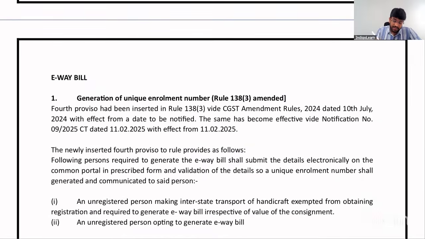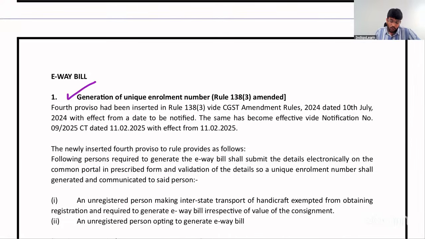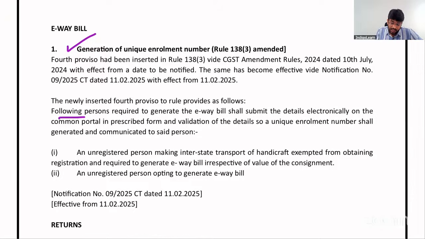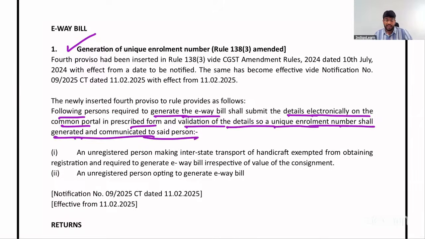Next point, friends. Generation of unique enrollment number, a small point where they brought in that the following persons who are required to generate waybill shall submit the details electronically on the common portal in the prescribed form, and after validation a unique enrollment number shall be generated and communicated to the said person. Number one, unregistered person making interstate transport of handicraft goods. We know that for him registration is not required, but waybill is mandatory, irrespective of value. Second, unregistered person opting to generate waybill. So in these cases, they have to apply for a unique enrollment number on the common portal.